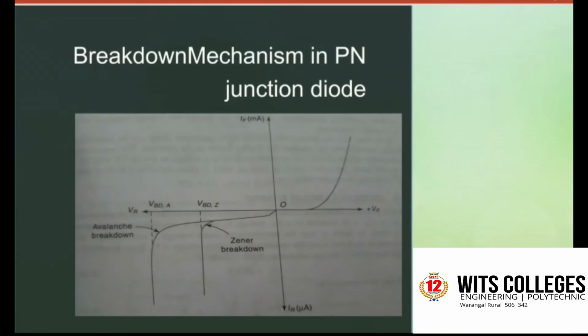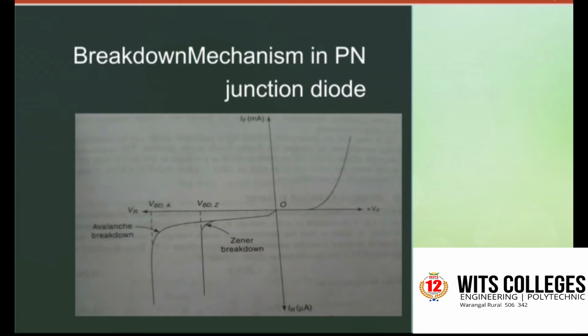Today our topic is breakdown mechanism in PN junction diodes. The diode equation is I equal to I naught (e to the power of V by eta Vt minus 1). The diode equation predicts that under reverse bias condition, a small reverse saturation current flows, indicated by I naught. That flows due to minority carriers.